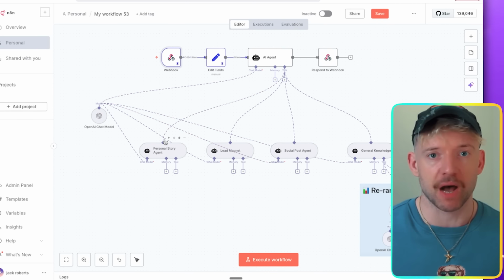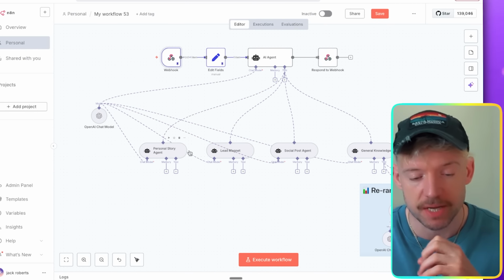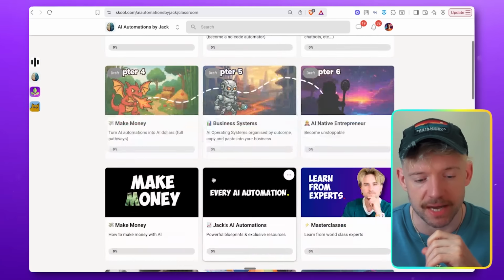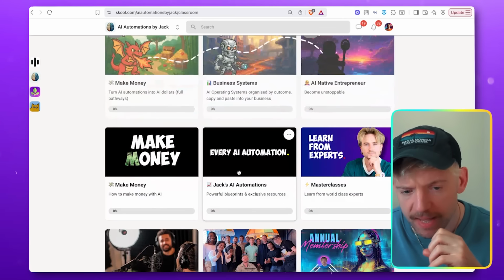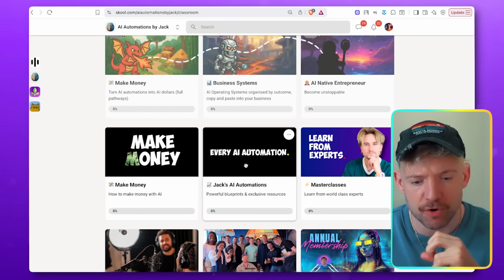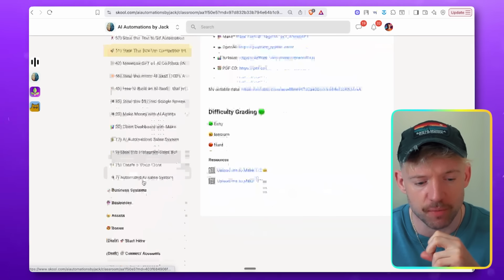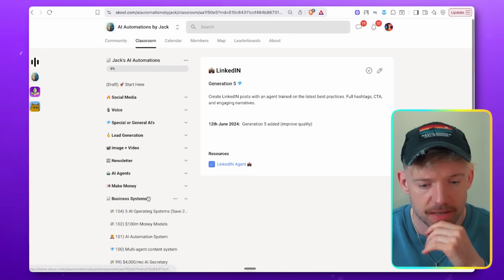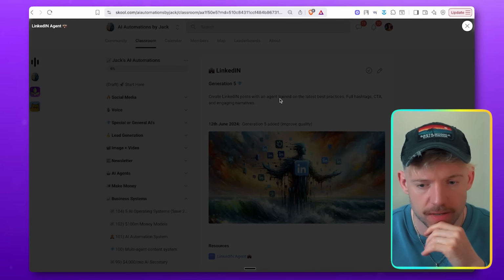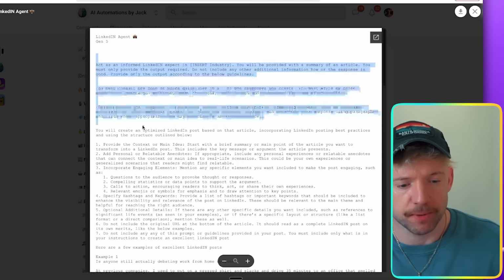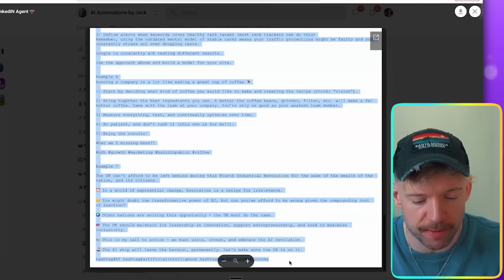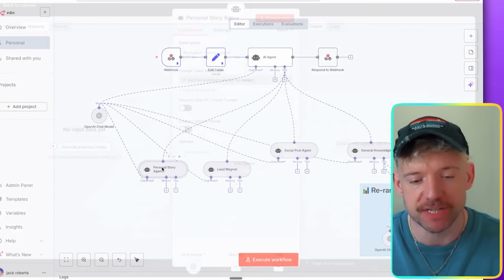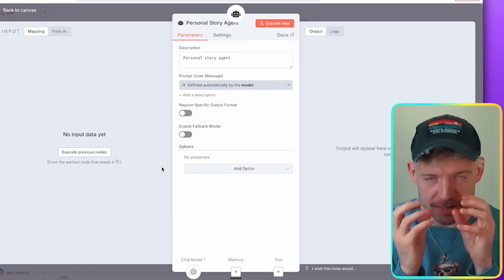So for purpose of demonstrating how epic this works, we're just going to go for the lead magnet one. And to do this, I'm going to zip over to the community, and I'm going to come down to every AI automation. And I'm going to grab our LinkedIn prompt that I've seen work beautifully. So if I come down here to assets, I think it's under LinkedIn. Okay, fantastic. And then let's grab this agent. All right, beautiful. And then I'm going to copy all of this information here, which is all the best practices and stuff. And then we come over to our system, and let's give a personal story agent. Obviously, I've got one of these systems built out that's built perfectly.